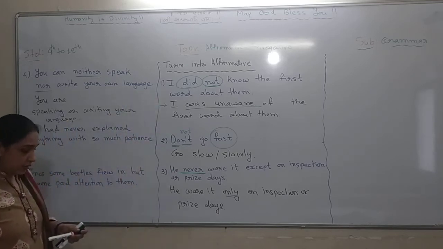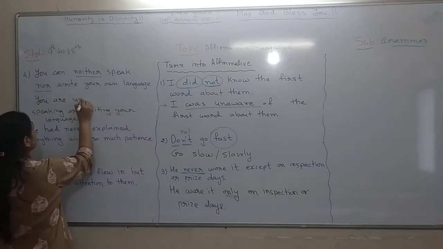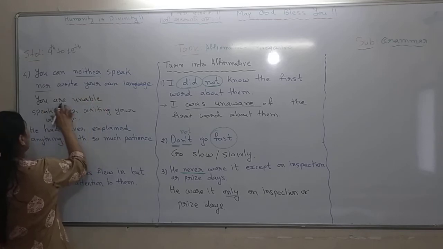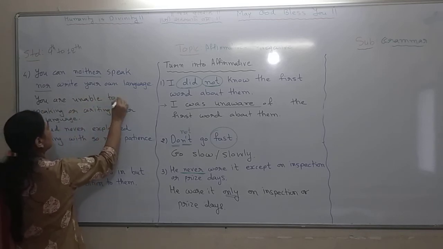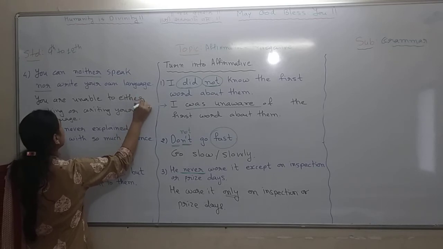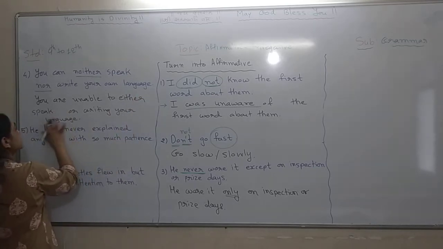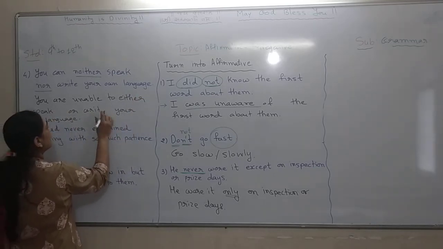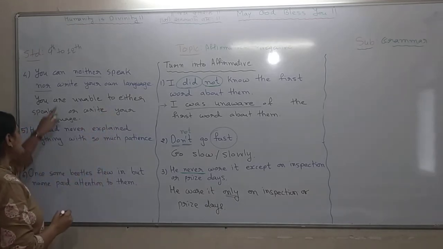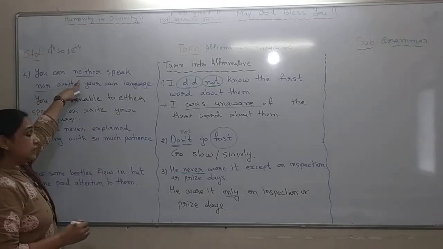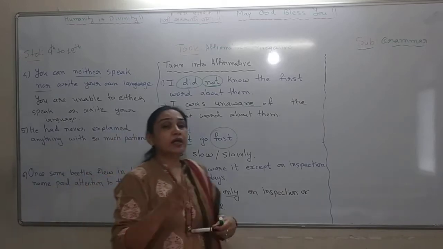That is also another type, and that is again easier. You are unable to speak or to write. You can neither. It means you are unable.